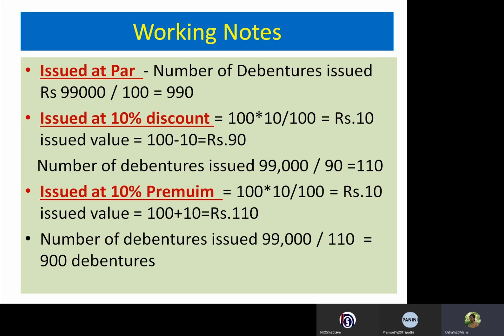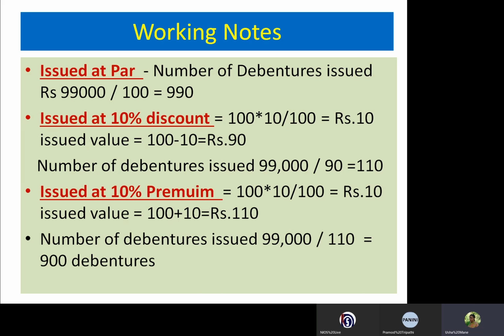Then issued at a 10% premium. Similarly we have to calculate the amount of premium, 10%. So 100 into 10 divided by 100 means 10 rupees is the premium. So the issued value will be 110 rupees, which is more than the nominal value.